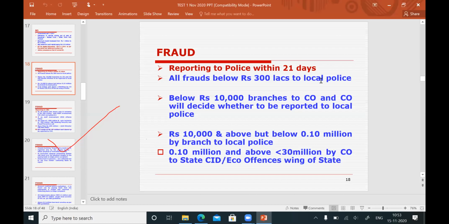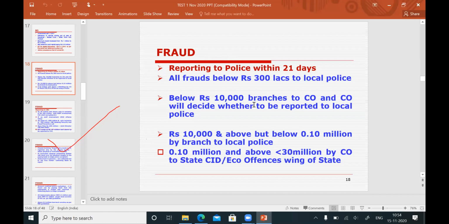All public sector banks have to report the fraud to CBI only when it is 3 crores and above, 30 million and above, 300 lakhs and above. As far as private sector banks are concerned, they need not report the fraud to CBI. It is sufficient if they report the fraud to the local police. Public sector banks have to report the fraud to local police or CBI depending upon the amount. So all frauds below 300 lakhs are to be reported to local police.